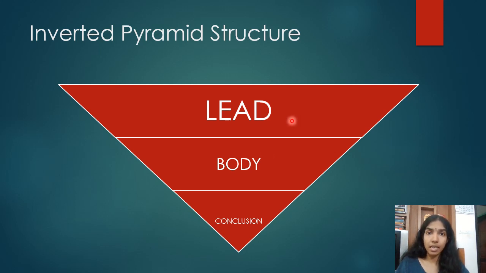While reading the news, if you concentrate on the structure of the news, we can see that it begins with a lead. Every time we read a news, the most important factor in the news will be given in the first sentence. What happened, when it happened, where it happened, why it happened, such information or data that is the most important will be given in the first few sentences, and later on we'll see a detailed description of the event. That we'll see in the body of the news story, that is a detailed description of what has happened, and then we'll have the conclusion of what the story is. So we'll go on to what an inverted pyramid structure is.